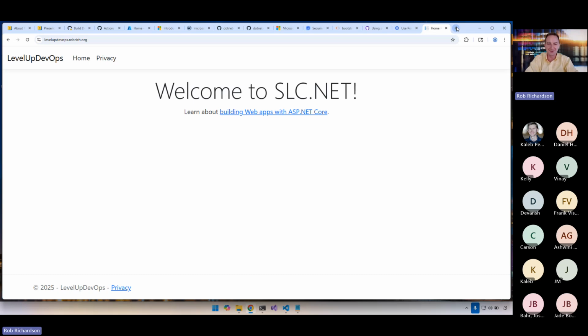Woo! That worked. That was so cool. Here is that website that didn't exist an hour ago and is now running inside of Kubernetes. Any questions or thoughts on how we got that DevOps pipeline?